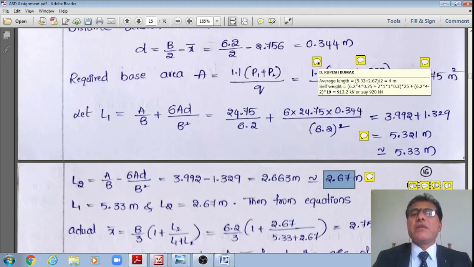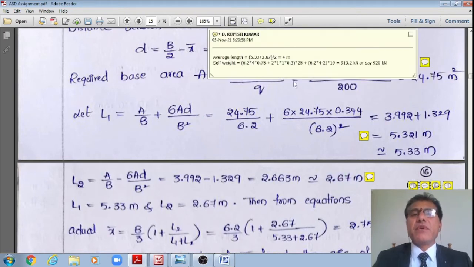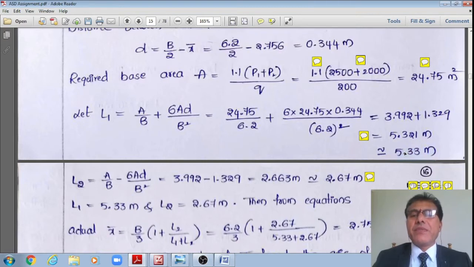Therefore, what is the self weight? What is the self weight of the footing? Therefore, the average length, actually this is that of the end of the grillage foundation to the end of the grillage foundation only, right? 5.33 plus 2.67, that divided by 2, average length of the grillage itself is 4 meter, right?